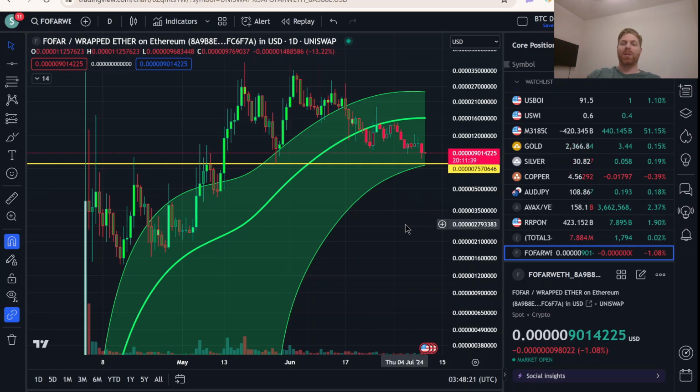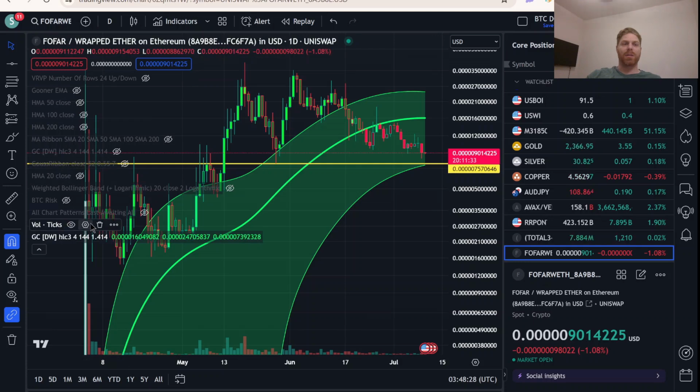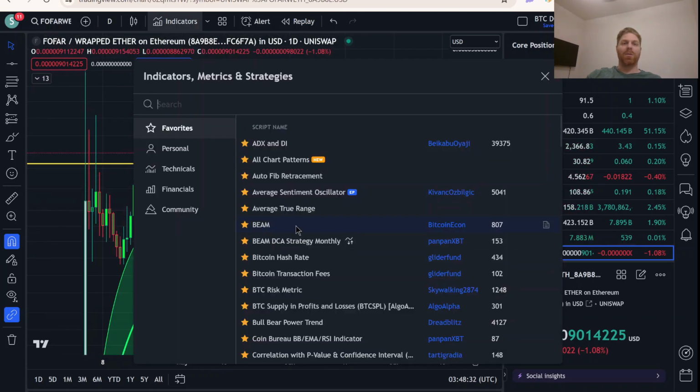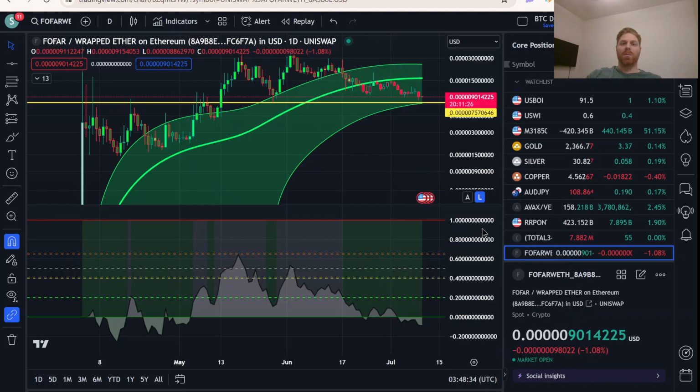And what it's also doing, and I'll show you this with one of my risk indicators. So I'm going to go ahead and turn off volume. I'm actually going to just exit out here. And we're going to put on an indicator known as the beam. And the beam is a risk indicator that I use to determine good DCA points.